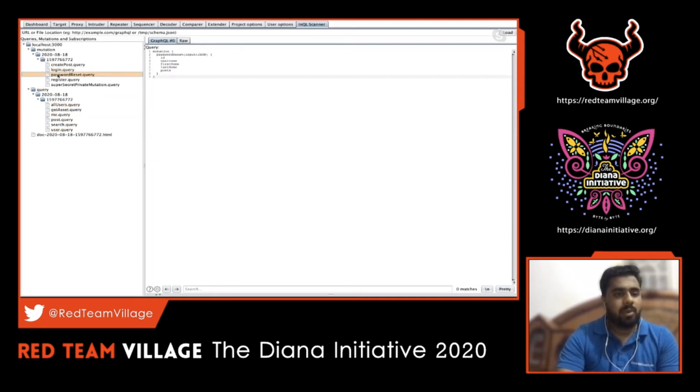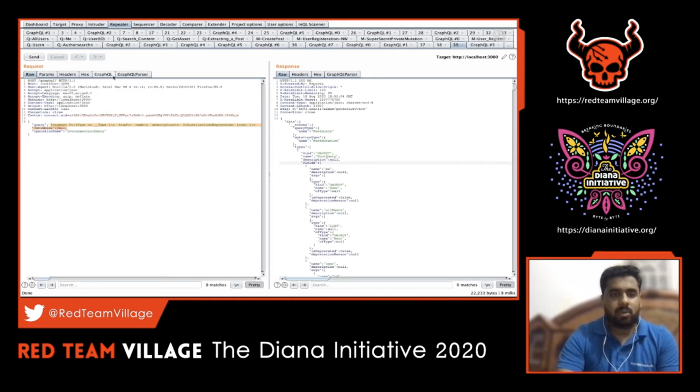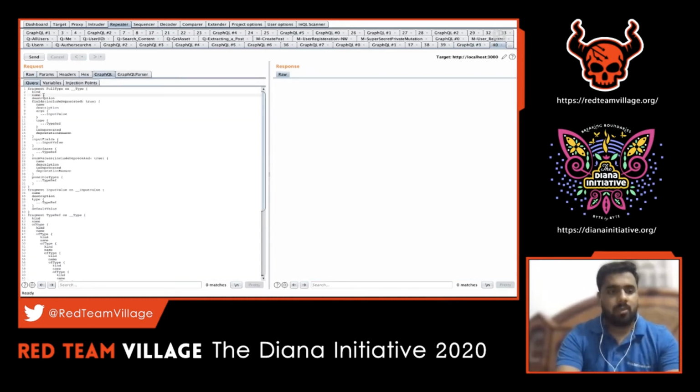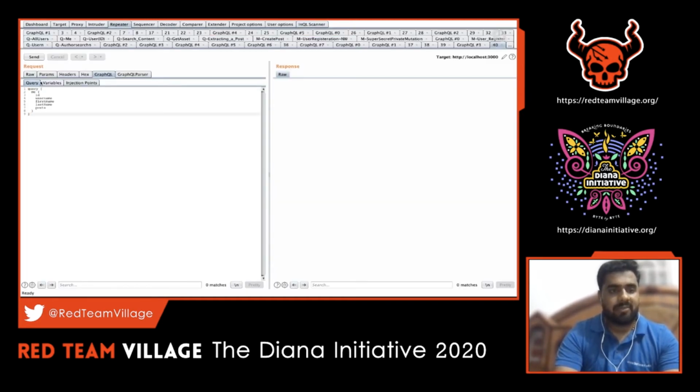Each query and mutation shows how its structure should look and how to craft it. So InQL will be really helpful for us to know the entire structure and the syntax to craft a particular query. For example, here, let's take me. I want to just list my profile. In that case, this is the query. Let's take this query. We can even send it to Repeater directly. When we send that, we ideally will get some error and we just have to correct it. Since we have already captured some requests from the application, let's try to alter this one. Let's say I wanted to edit this one. Going back to the InQL scanner, this is the query which I wanted to edit or craft for this API.